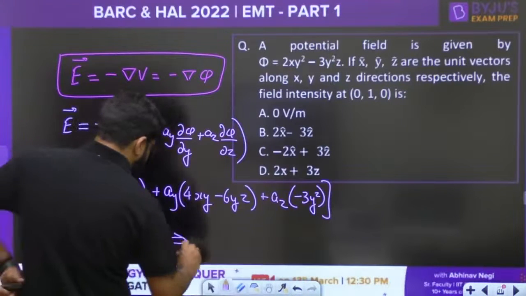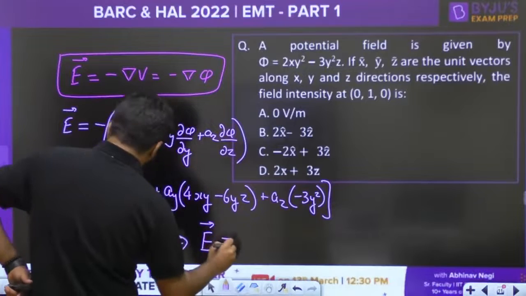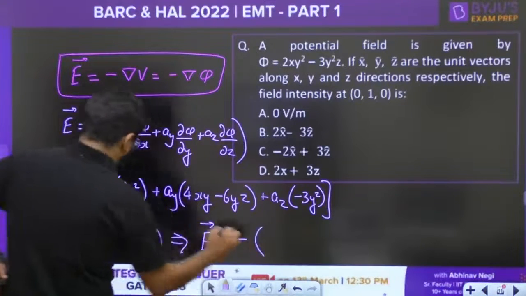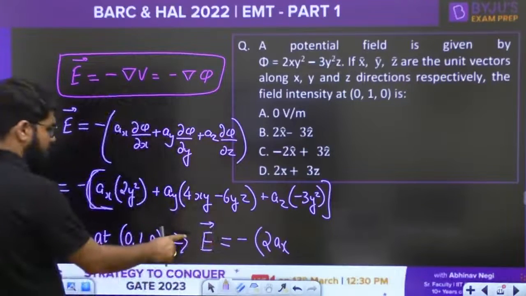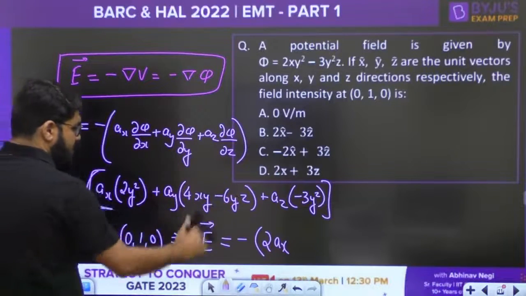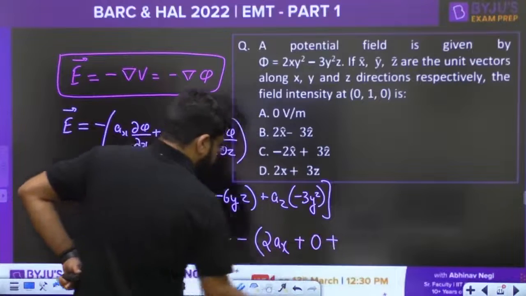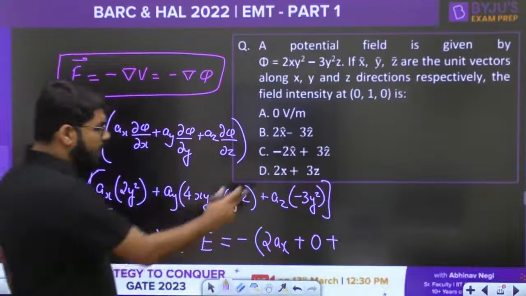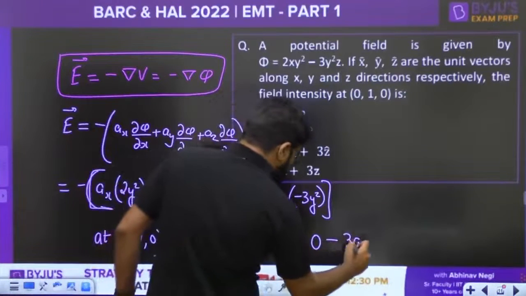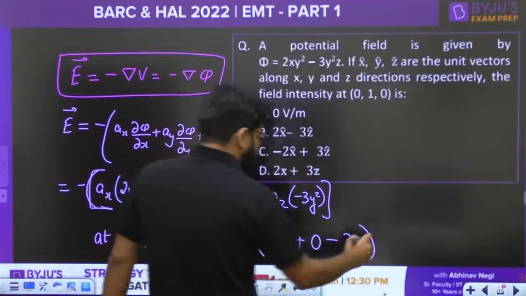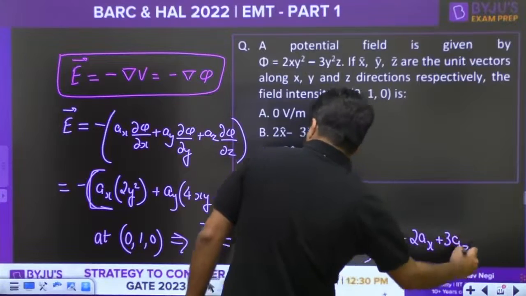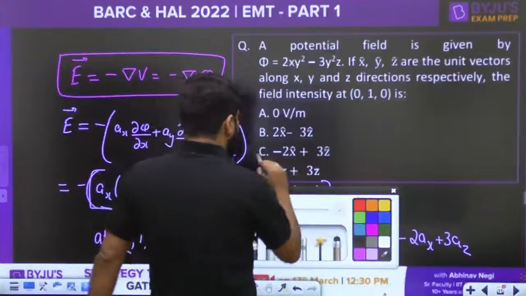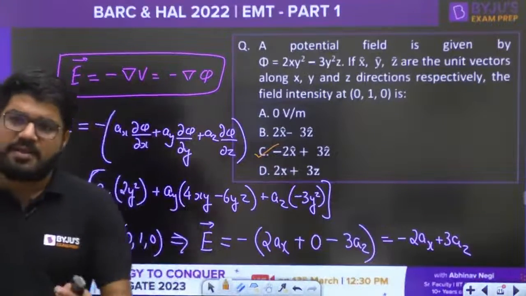So at the point 0, 1, 0, the electric field is turning out to be negative of, the value of y is 1, so this becomes 2ax. Then you are able to see x is 0, z is 0, so the second term is 0. Third, the value of y is 1, so this becomes minus 3az. Take the minus inside, so the answer is minus 2ax plus 3az. Option number C should be the correct answer.